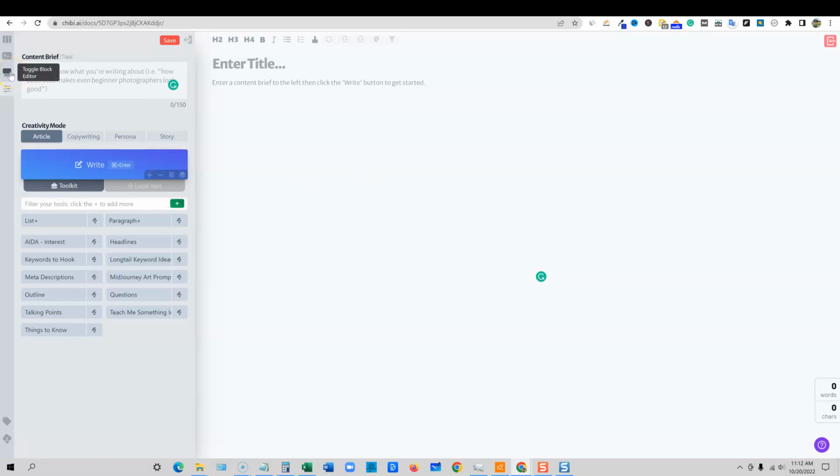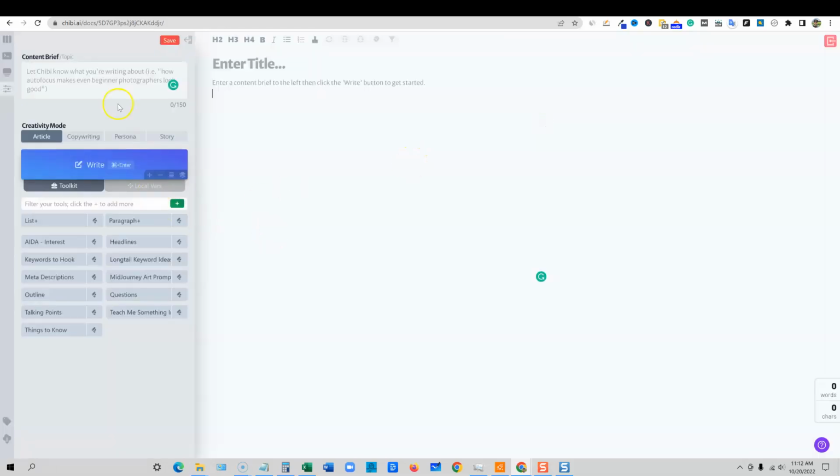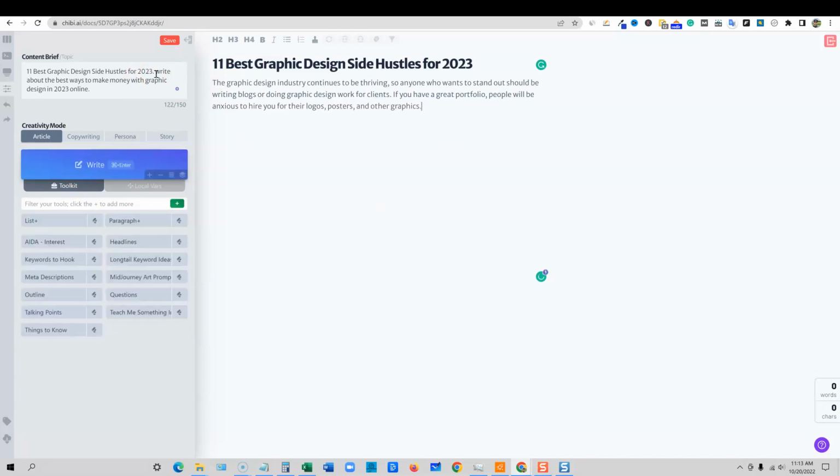They also have the toggle, the block editor. You can open it up by this or a Control K. I'm going to show you a couple of my favorite tools inside there that I've been using, but let's write this article now. So I already have an article topic. I'm going to go ahead and just throw this in here, copy. I'm going to throw this in right here. And then I'm going to put the title in right here. Something like that. We have a content brief right there. And then what you can do is you can literally just say write. Now Chibi has enough information to go out and start writing immediately.